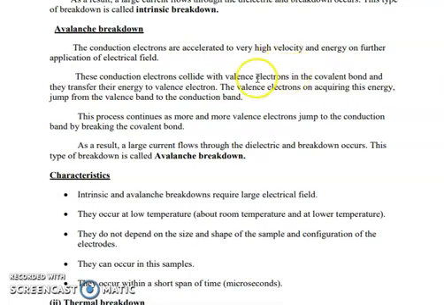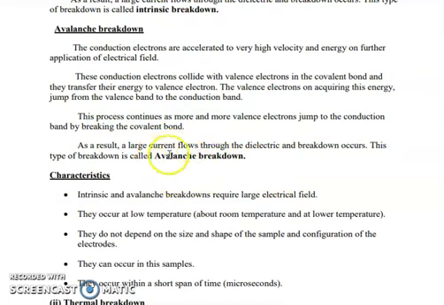Once they collide, the covalent bonds are broken and the electrons are left free. Those valence electrons, on receiving this energy, jump from the valence band to the conduction band. This process continues as more and more valence electrons jump to the conduction band by breaking the covalent bond. So large current flows through the dielectric material and breakdown occurs. This is what is called avalanche breakdown.